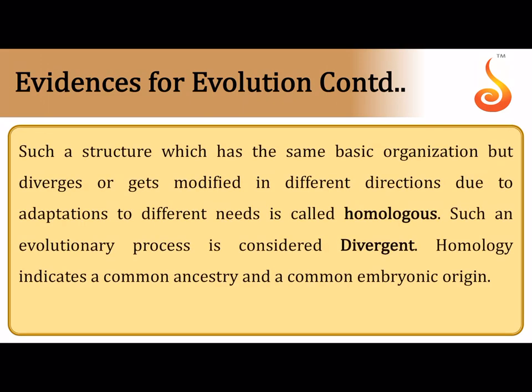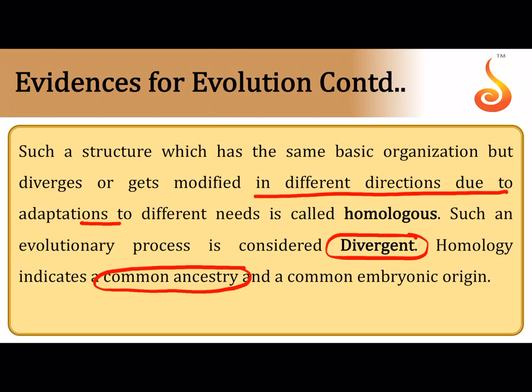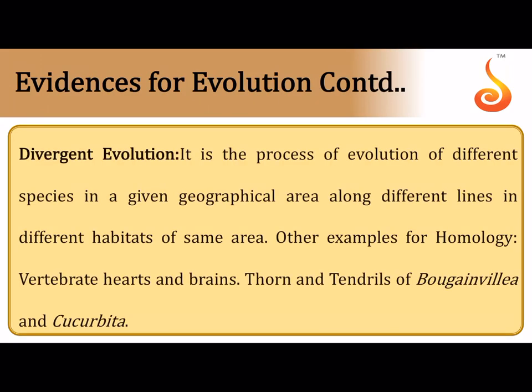It is referred to as divergent evolution or homology, and it is indicative of a common ancestry. And like I said, it evolves along different lines as adaptations for different needs, but they have the same basic organization or the same anatomical structure.